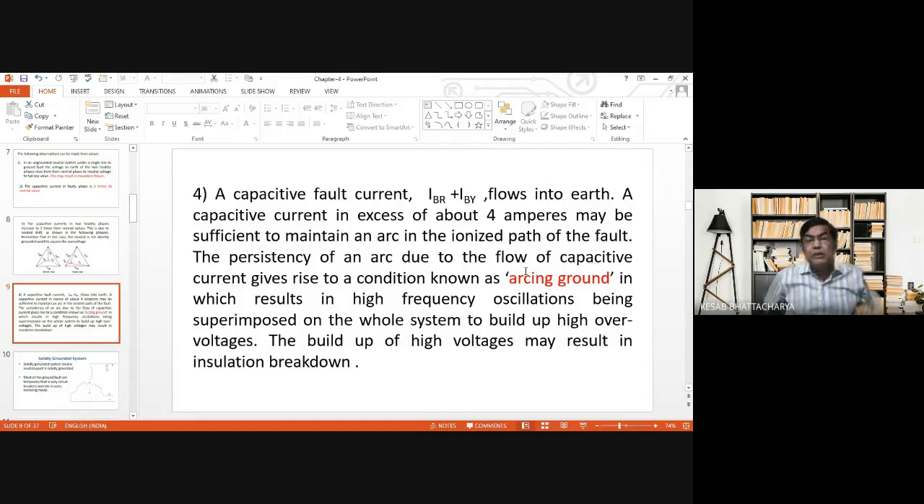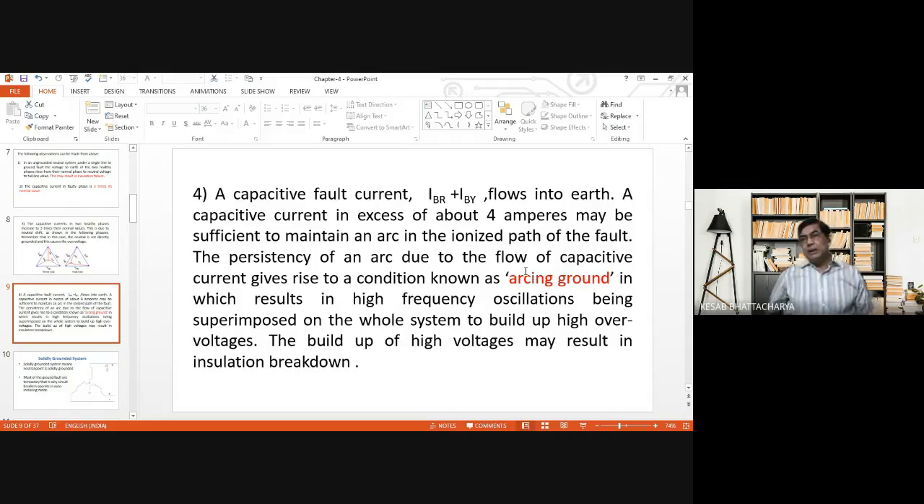And it has been found that a current of magnitude about 4 amperes will be able to maintain the arc developed in the faulty path, and the persistency of this arc due to flow of capacitive fault current gives rise to a condition which is known as arcing ground, which results in high frequency oscillations being superimposed on the whole system to build up high overvoltages.